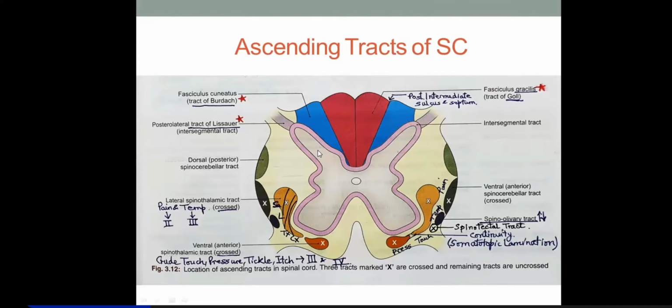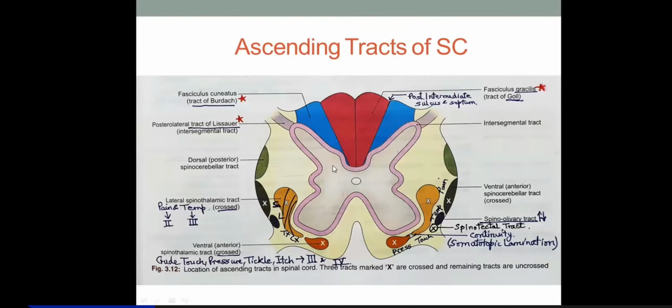The other type of sensation is tactile discrimination, like two point discrimination, tactile localization, then deep touch, pressure, vibration. All these sensations are proprioceptive sensations, and they are brought by the central processes of the first order neurons through lamina 3 and 4, and pressure and touch ones pass through lamina 4 and 5, that's the dorsal column.